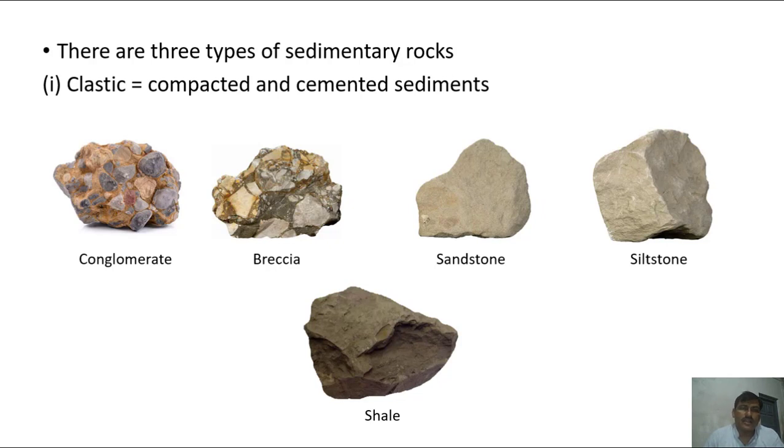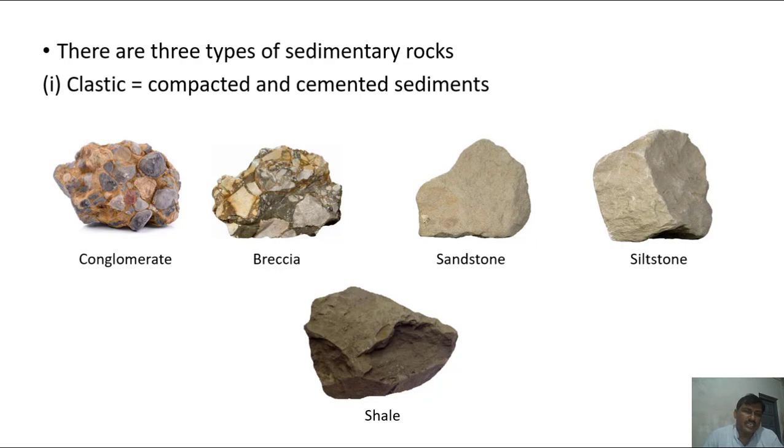There are really three types of sedimentary rocks, and first is the clastic rock. This term is defined by the sediments: they form from the compaction and cementation of sediments of igneous rocks.